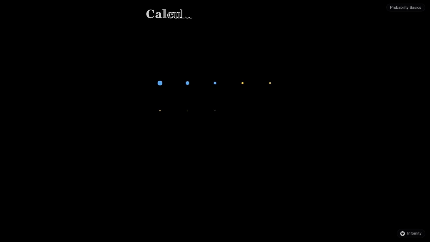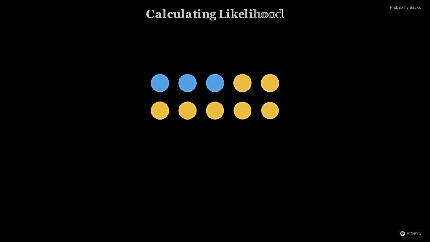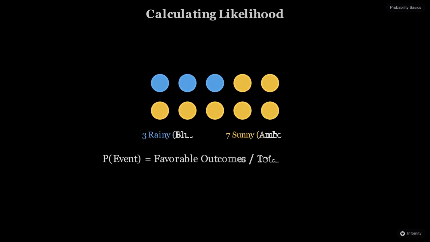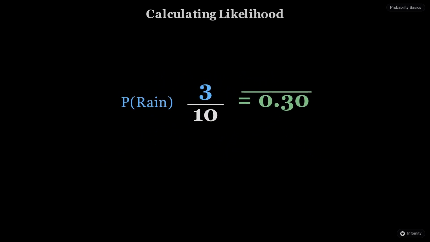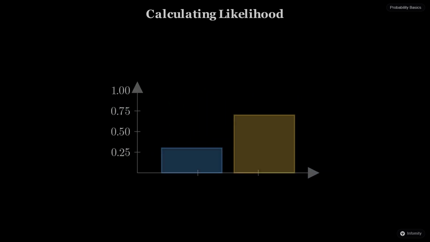To calculate the probability of an event, we look at the ratio of successful outcomes to the total number of possibilities. In our weather station analogy, if our skybox has 10 marbles and 3 of them are rainy, the probability of rain is 3 divided by 10, or 0.3. This simple division allows us to convert our physical count of marbles into a precise mathematical coordinate on our probability scale. It tells us that for every 10 days we observe, we expect 3 of them to be rainy based on our current knowledge.